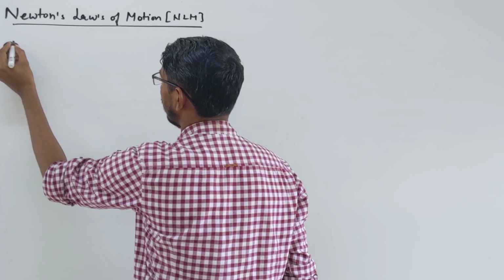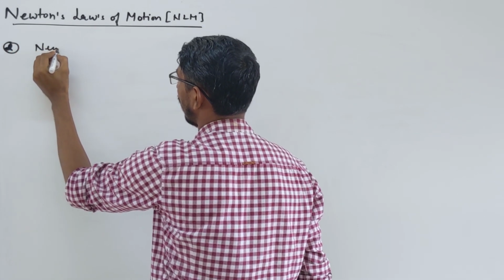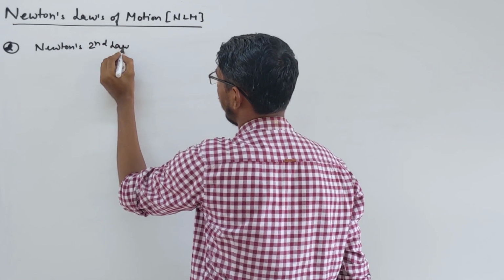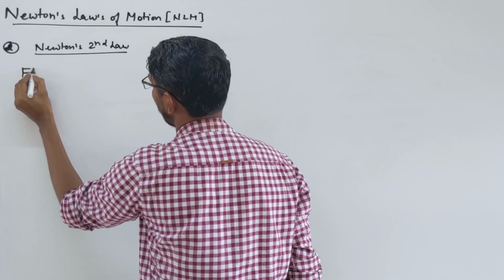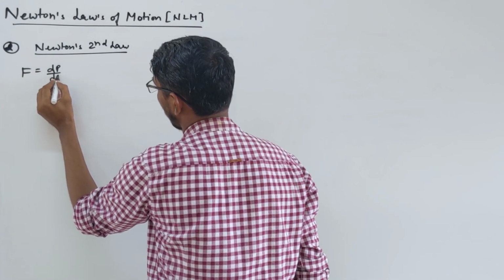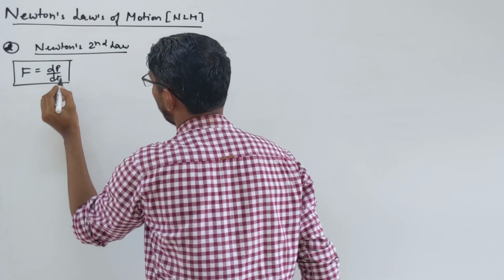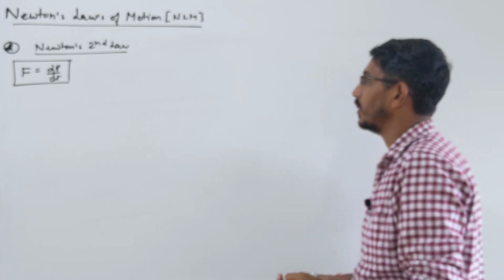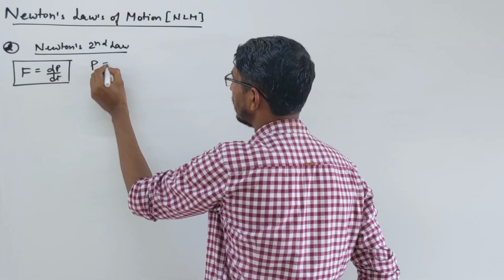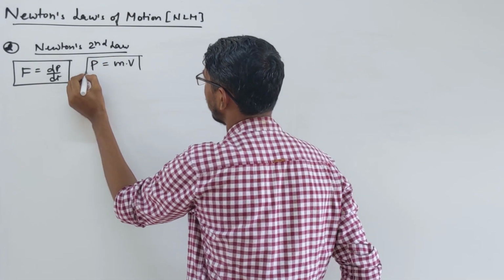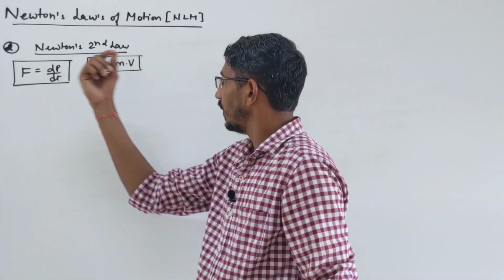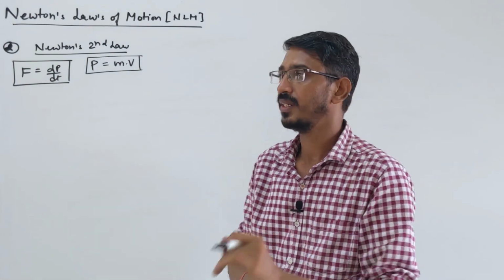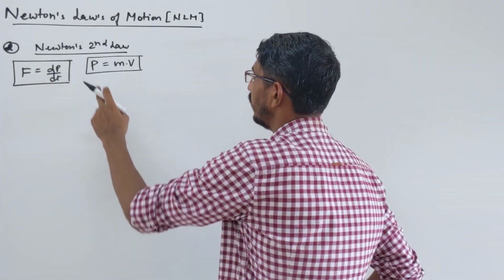Let me write it once more. So the definition I wrote, and I said that force is given by dp by dt. Force is simply equal to the rate of change of momentum of that body. And I told you that momentum p is simply m into v. This is the momentum. We'll see that this formula has been asked directly in exams, but first we simplify this. Let's put momentum here.